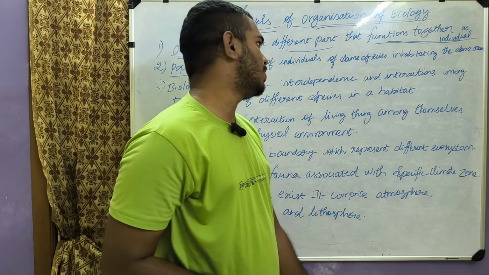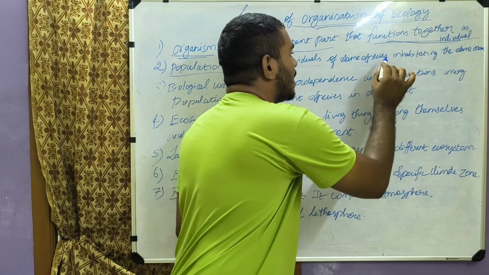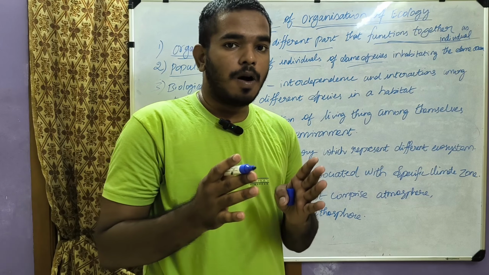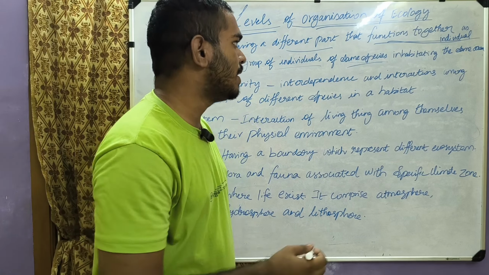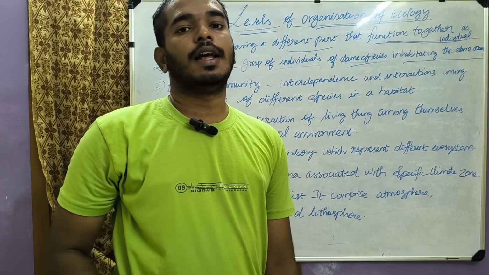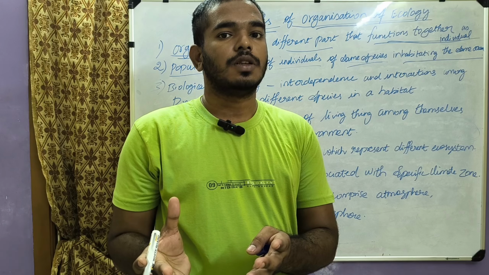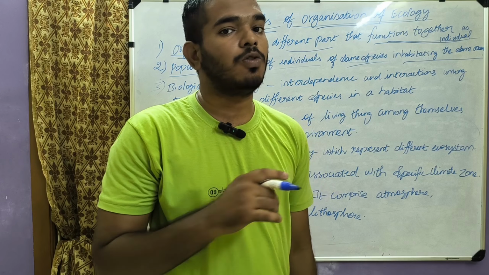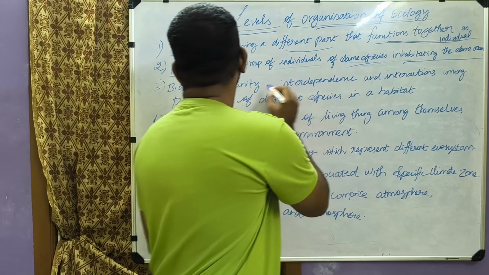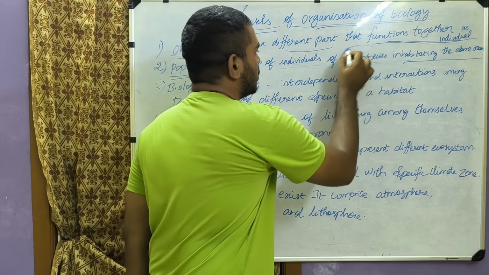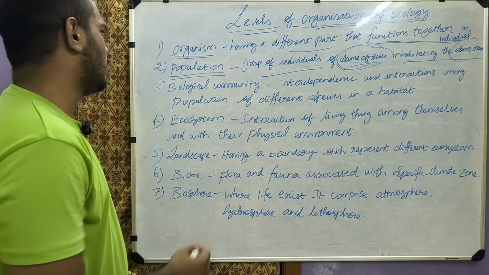The next one is population. A population is a group of individuals of the same species. So a group of organisms belonging to a particular species inhabiting the same area. In a particular area, a particular species. A group of individuals of one particular species that inhabits the same area is known as a population. Same species, same area, a group of individuals, it is known as a population.